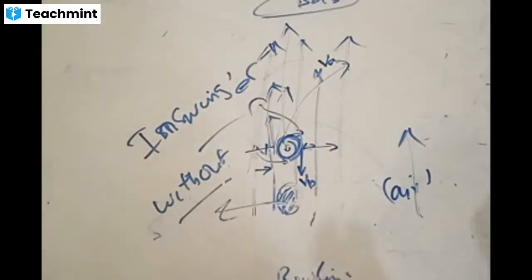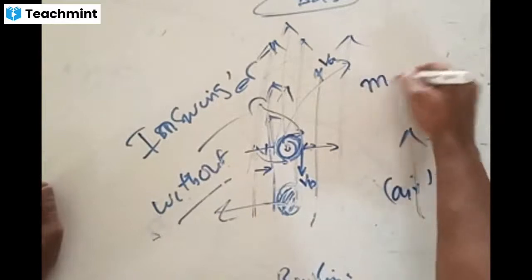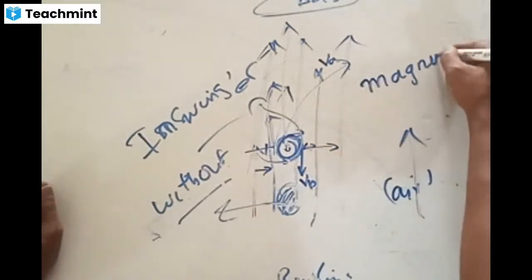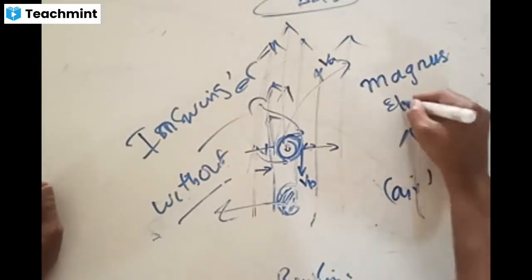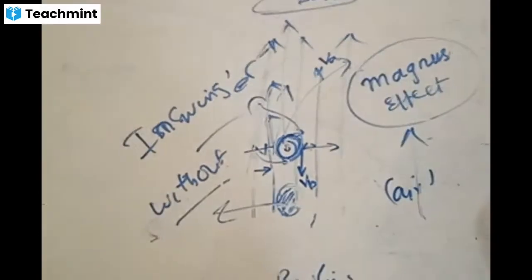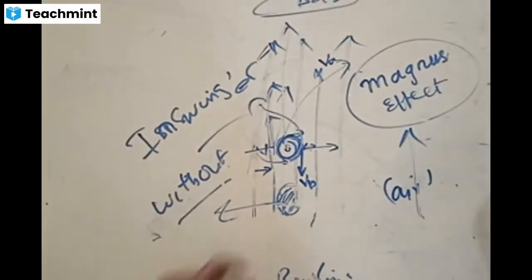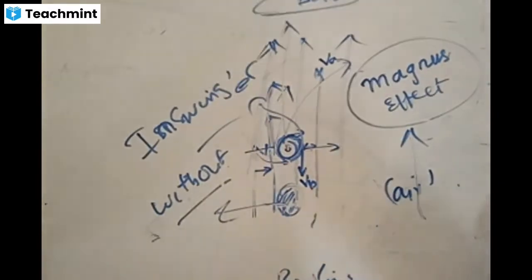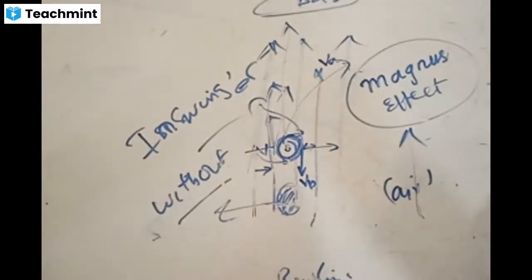Lifting a body by the mechanism of dynamic lift is called the Magnus effect. This is one of the important objective questions: what is the Magnus effect? The Magnus effect is the lifting of a body using the pressure difference across that body. Dynamic lift is what we call this, so dynamic lift and Magnus effect, and one needs the meaning of it.